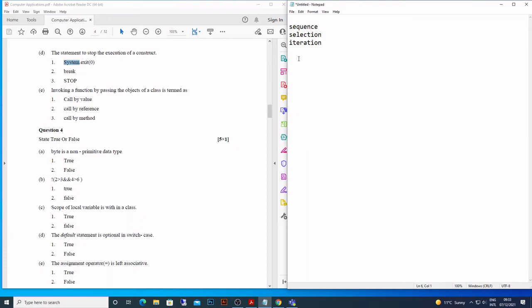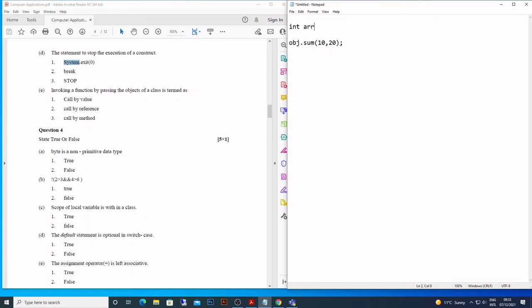Now, invoking a function by passing the objects of a class is termed as... so invoking means calling. Invoking and calling is the same. There is no difference between the two. So how many types of calling are there? Call by value and call by reference. Call by value is when I call obj.sum, maybe, by passing some values. What am I passing? These are primitive data types. This is called by value.